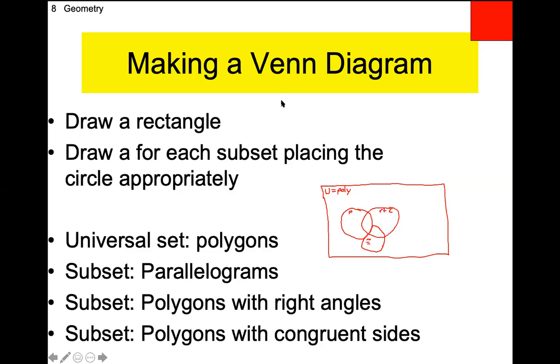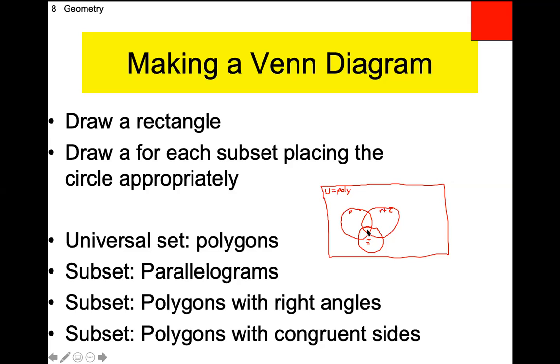I read this wrong. I had it right the first time. Let me undo that. I read that as polygons with congruent sides. And some of those are parallelograms. Oh, yeah, I had it right the first time. So a polygon with congruent sides could have right angles. A polygon with congruent sides could be a parallelogram, right? Those would be your rhombus, or that could also be a square.